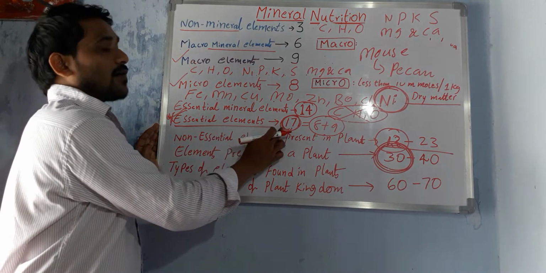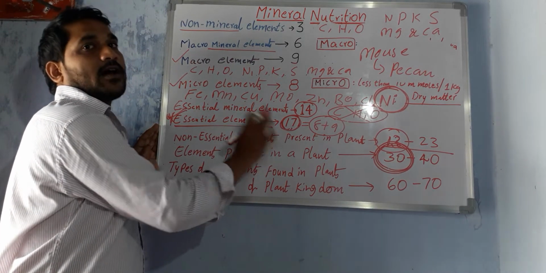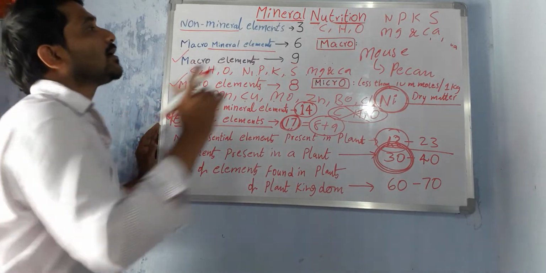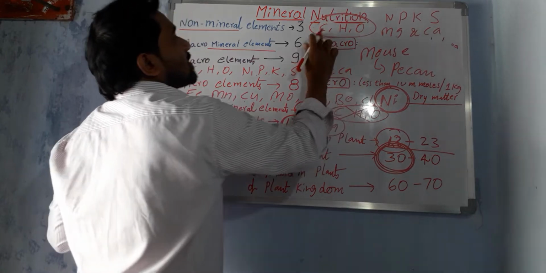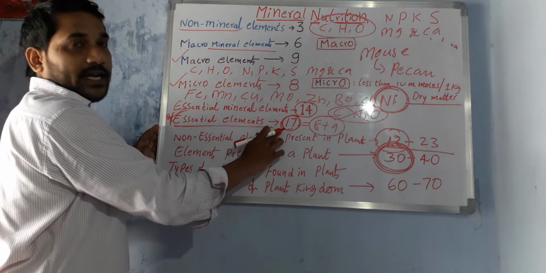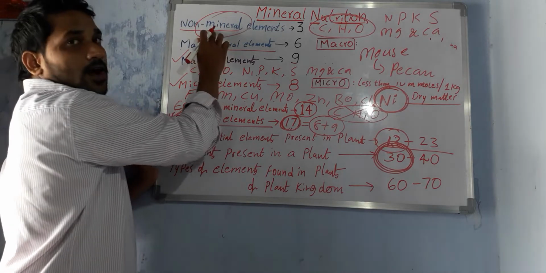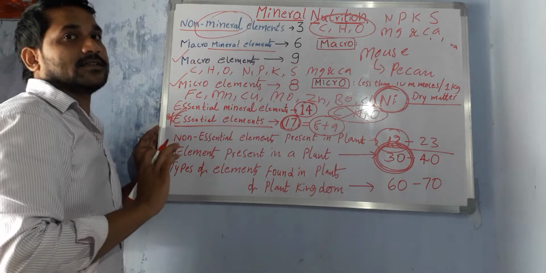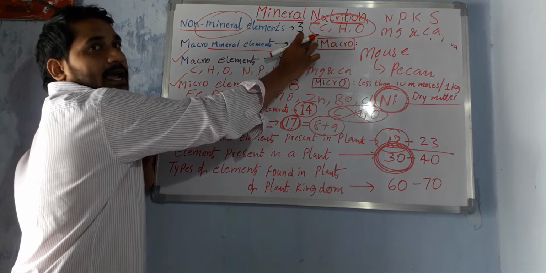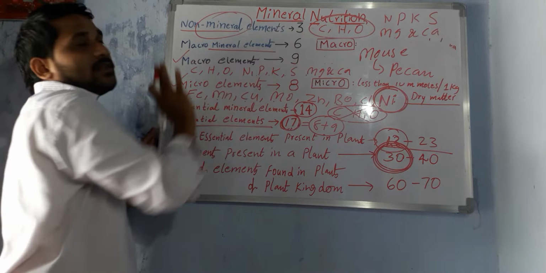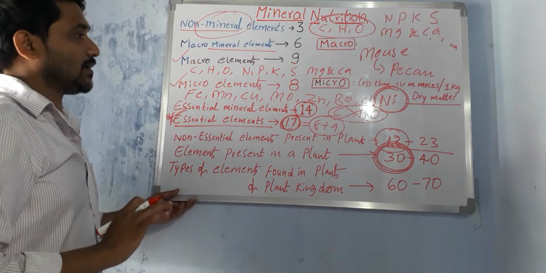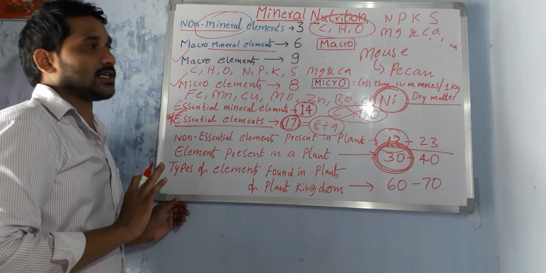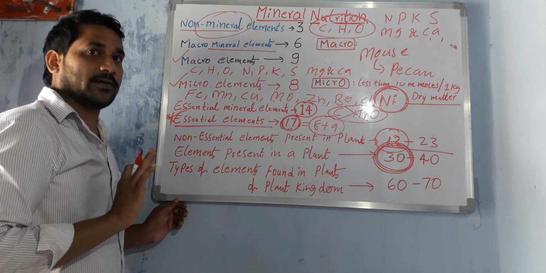Next, one more question. Out of the 17 elements, which are the non-mineral elements? You know very well. Carbon, hydrogen, oxygen. What is the reason? Their major sources are carbon dioxide and water. This is the data about mineral nutrients essential for NEET and other competitive examinations.